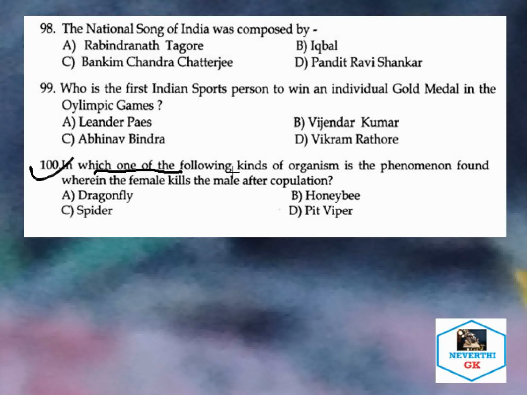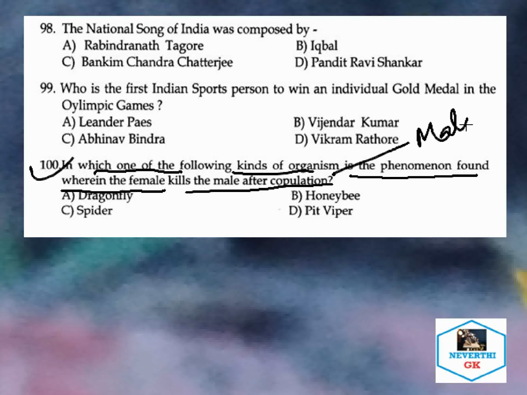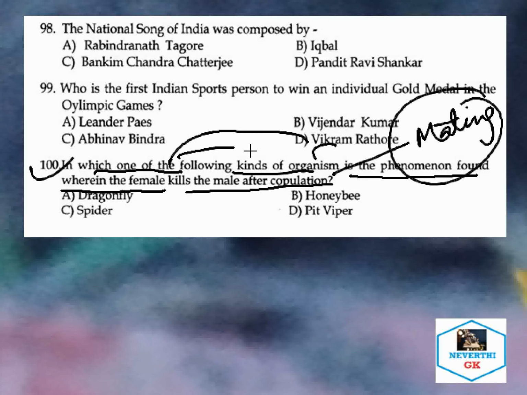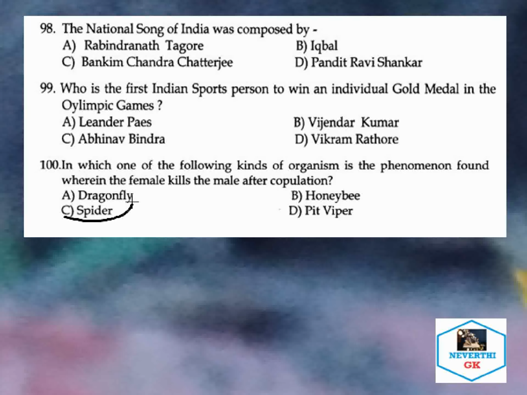In which kind of organism is the phenomenon found wherein the female kills the male after copulation? Here copulation means mating. So after mating, the female organism kills the male organism. The correct answer is spider. The spider kills its male partner after copulation.